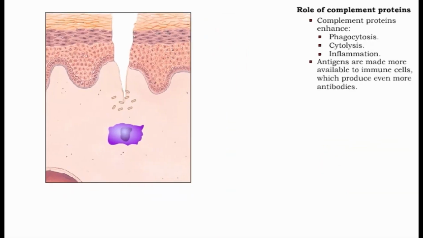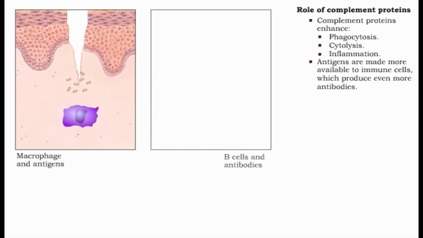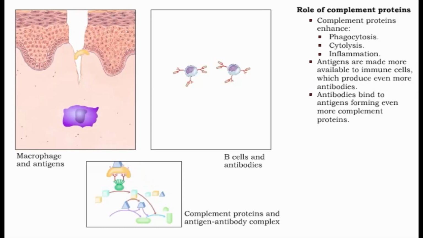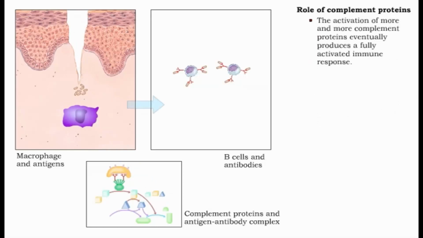As the immune response is enhanced, antigens are made more available to immune cells, which produce even more antibodies. Antibodies bind to antigens, forming even more complement proteins. This results in the activation of more and more complement proteins and eventually produces a fully activated immune response.